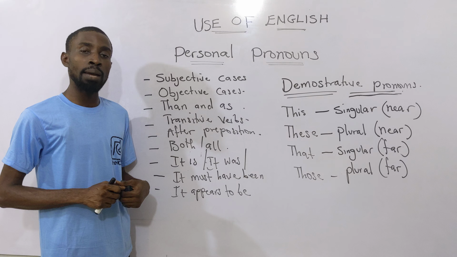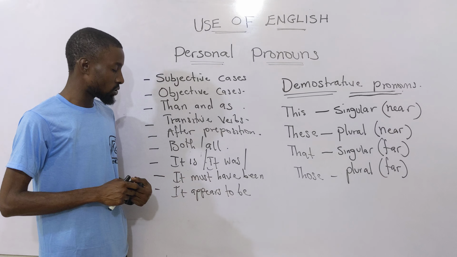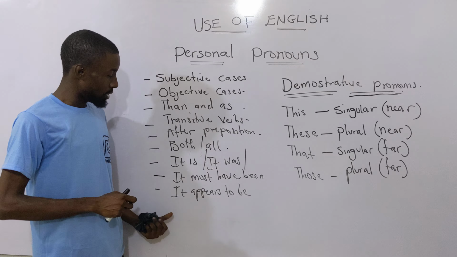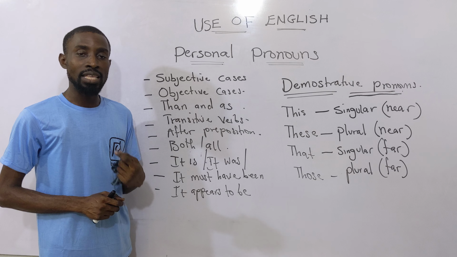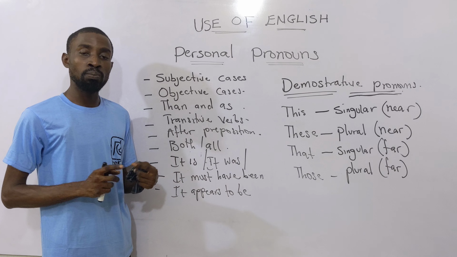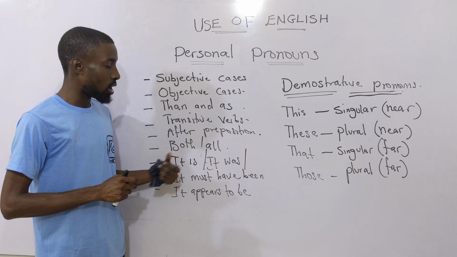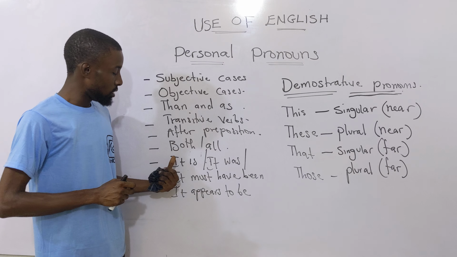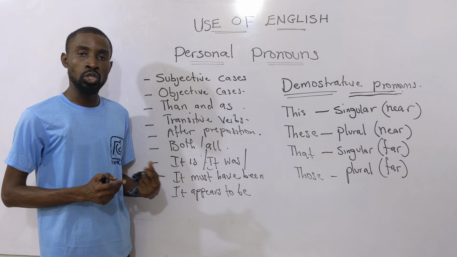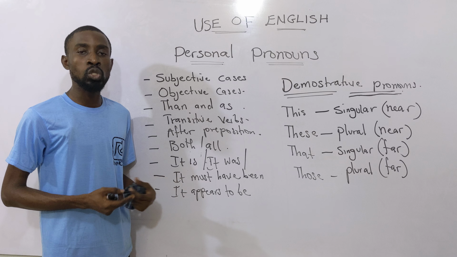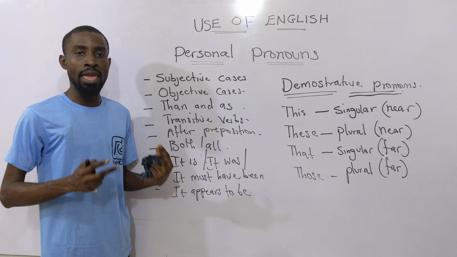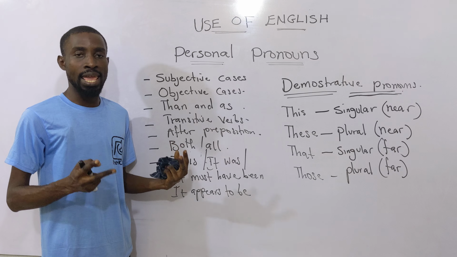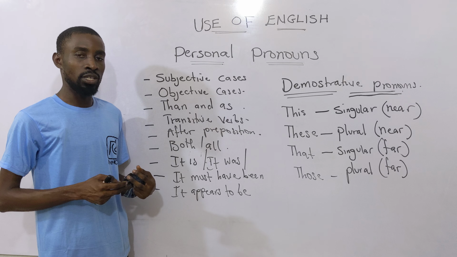The next rule says anytime you use it is, it was, it must have been, it appears to be, the next pronoun should be subjective. It is he who stole the meat, not it is him who stole the meat. It is they, or it was they that called my name, not it was them.